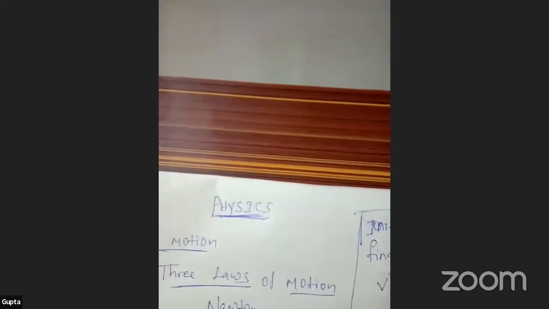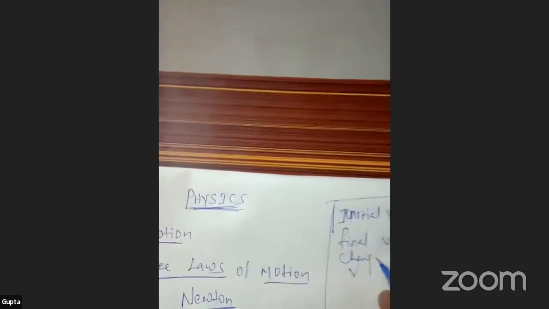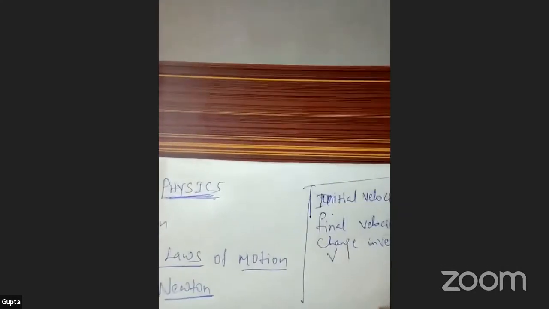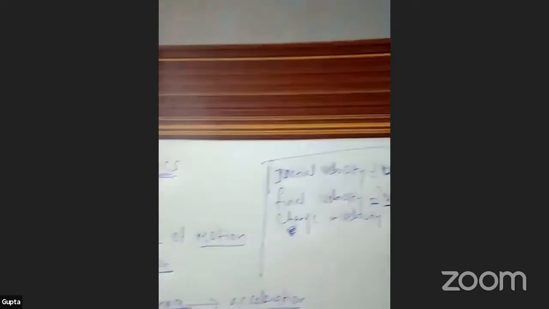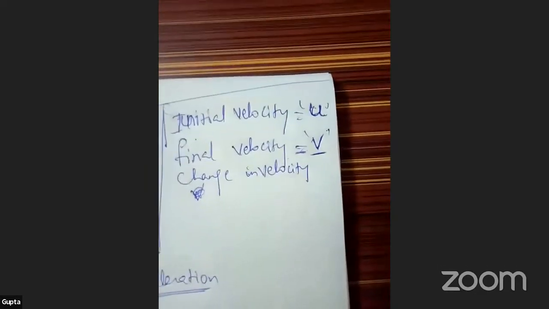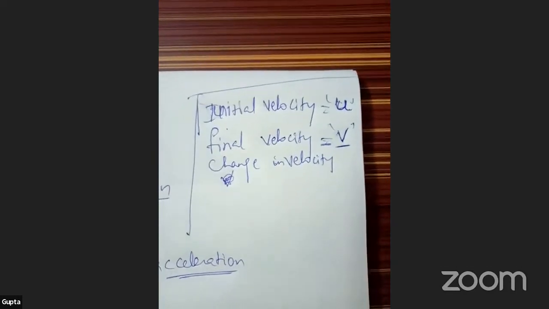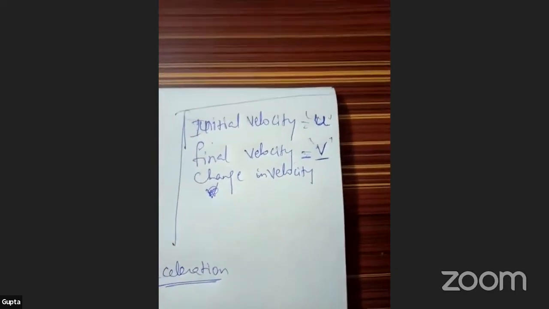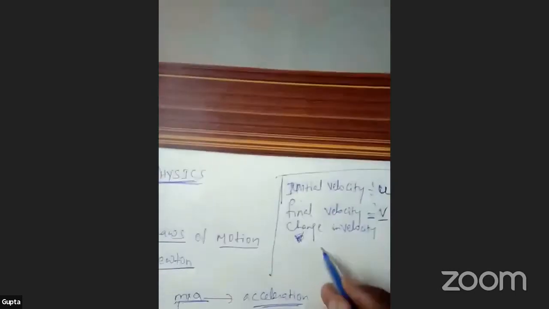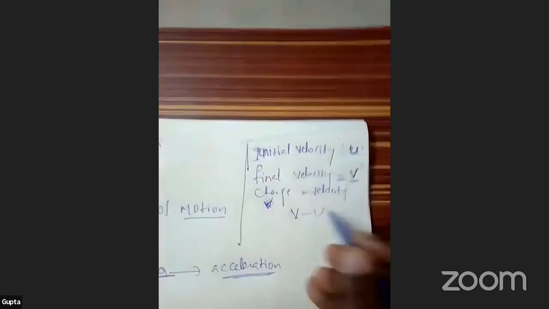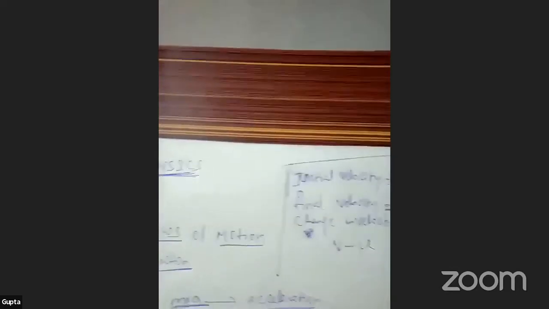Change in velocity next. What is the change? V minus u, isn't it? For example, V minus u.